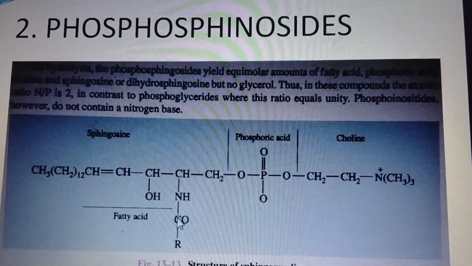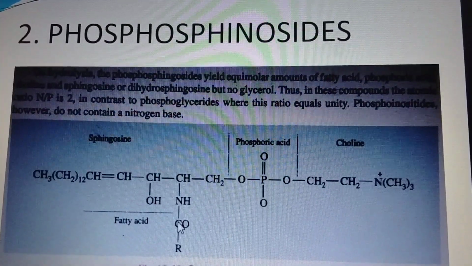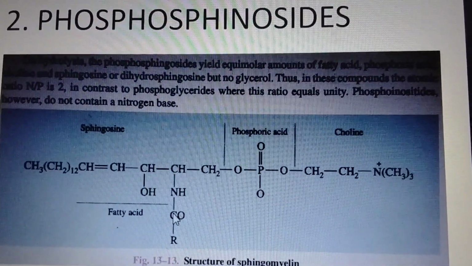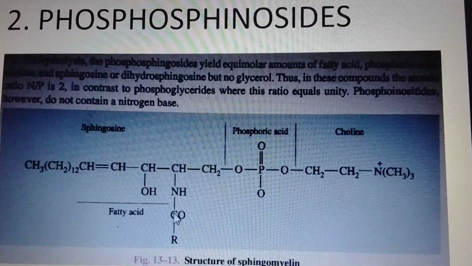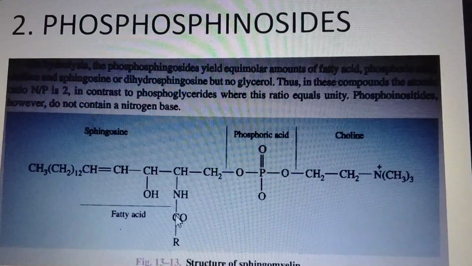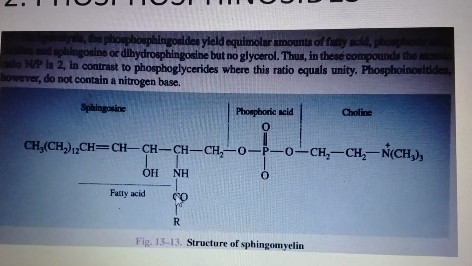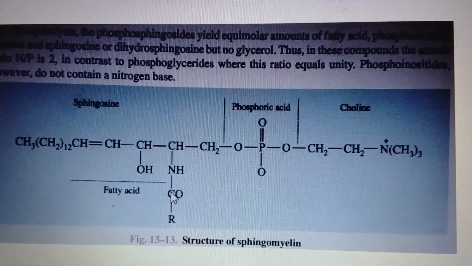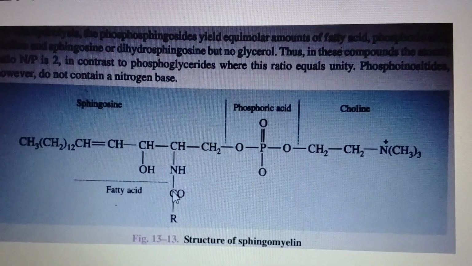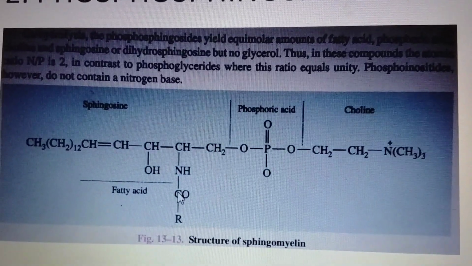Sphingomyelin is an electrically charged molecule because it contains phosphocholine as its polar head group. The sphingosine carries a phosphate group on its primary alcohol group and the fatty acid by an amide linkage on its primary amino group. This is the structure of sphingomyelin. Hydrolysis of phosphosphingoside yields fatty acid, phosphate group, choline and sphingosine, but no glycerol.